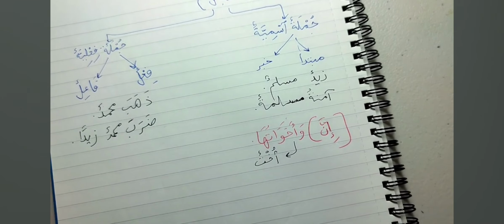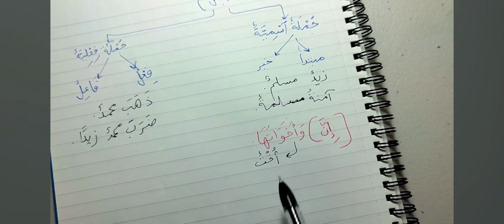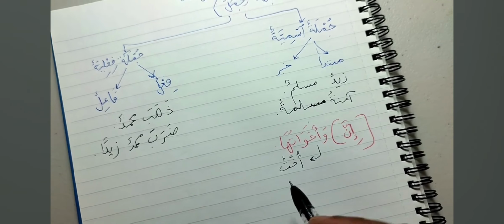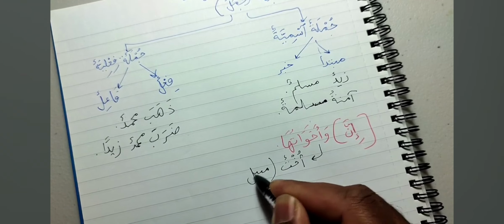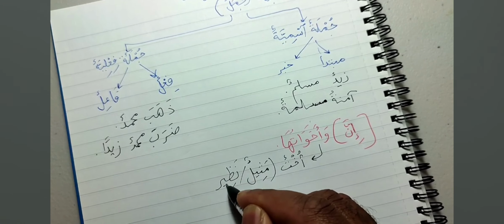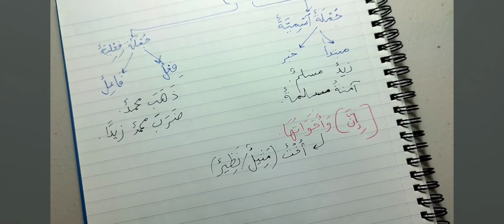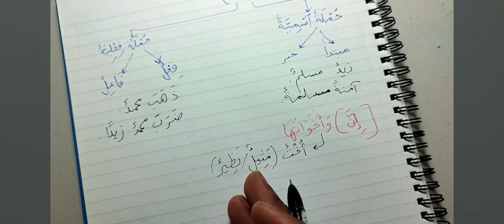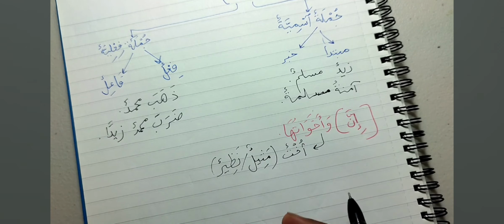Ukhtun means a sister, a female who shares the same mother and father as you. But here we're not talking about sisters. Another meaning for sister, or ukhtun, in the Arabic language is mathil, or nadir. That's what ukht means here. What's mathil or nadir? A counterpart, an equivalent, something like it. So inna and its sisters means nadairuha, things which are similar to it.